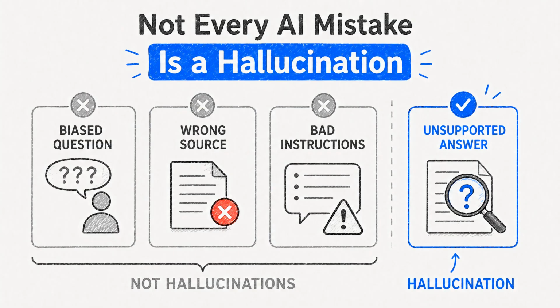It is also important not to call every AI mistake a hallucination. Sometimes the user asks a biased question. Sometimes the source document is wrong. Sometimes the AI follows bad instructions. Hallucination usually means the model generated unsupported content, not simply that the final outcome was undesirable.